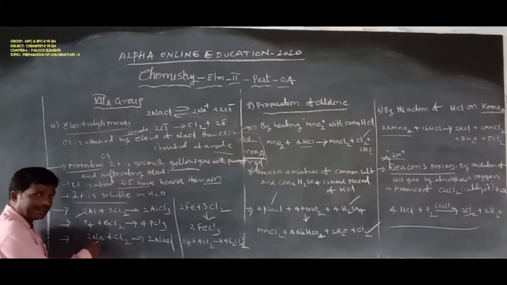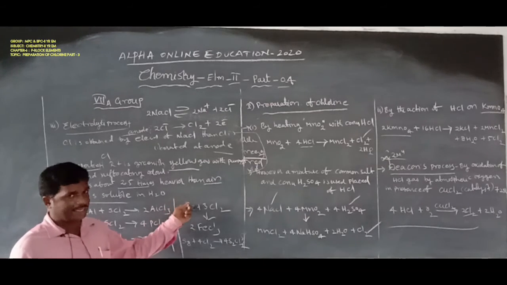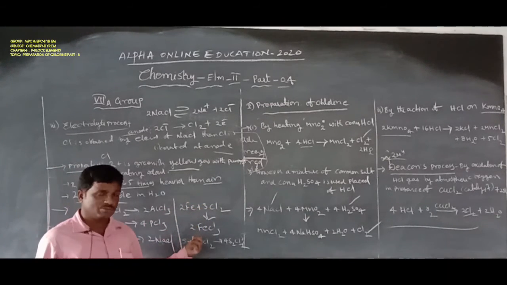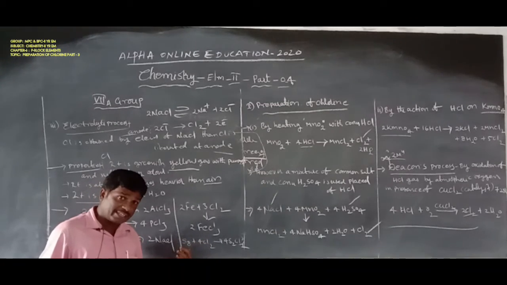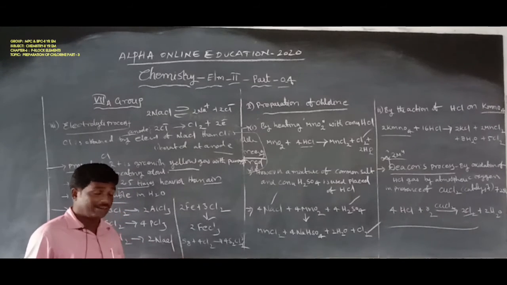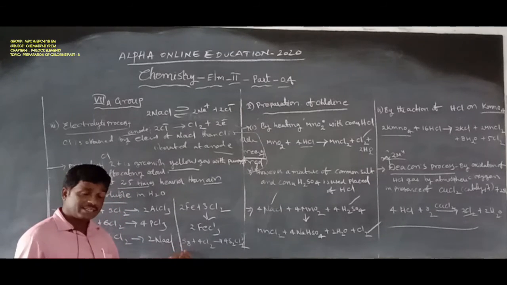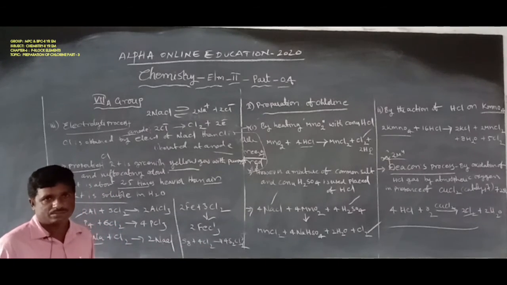Sodium metal combines with chlorine to form sodium chloride. Iron metal combines with chlorine to form FeCl3, iron trichloride. Sulfur, S8, a non-metal, combines with chlorine to form sulfur chloride, S2Cl2.